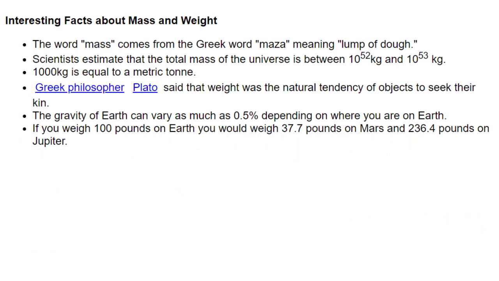Interesting facts about mass and weight. The word mass comes from the Greek word massa, meaning lump of dough. Scientists estimate that the total mass of the universe is between 10^52 kilograms and 10^53 kilograms. 1,000 kilograms is equal to a metric ton. The Greek philosopher Plato said that weight was the natural tendency of objects to seek their kin. The gravity of Earth can vary as much as 0.5% depending on where you are on Earth. If you weigh 100 pounds on Earth, you would weigh 37.7 pounds on Mars and 236.4 pounds on Jupiter.